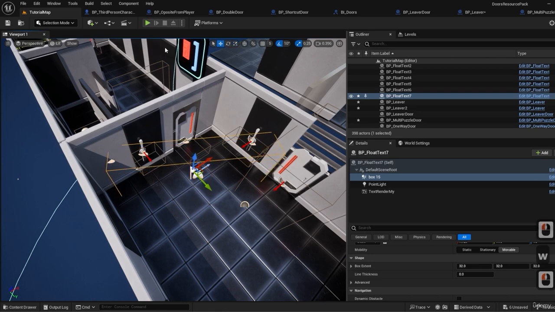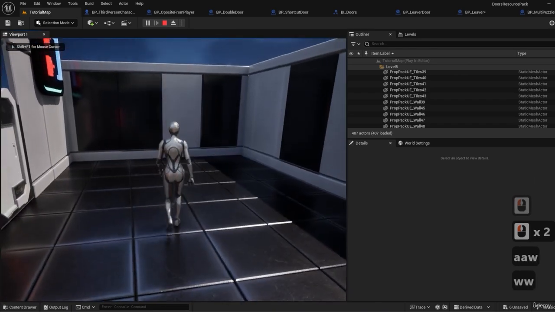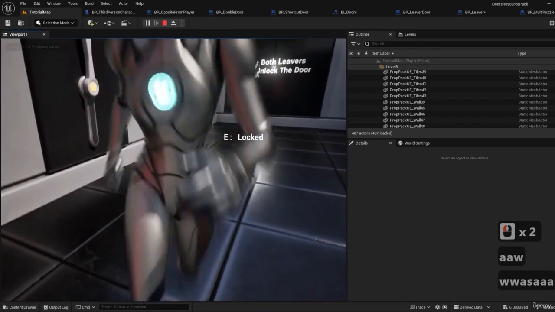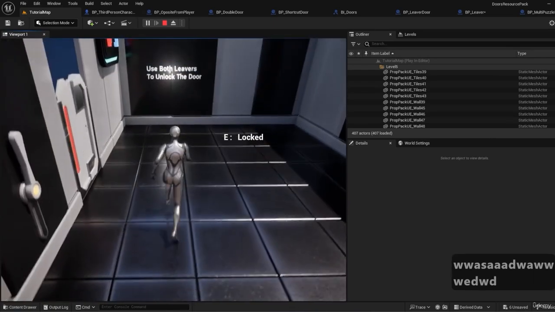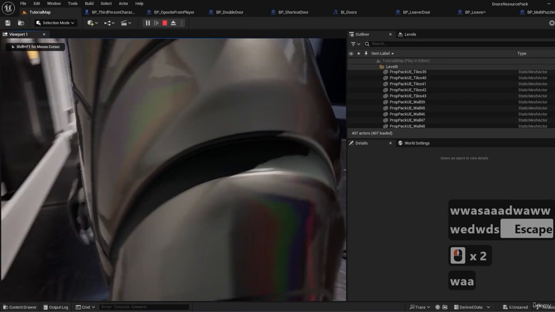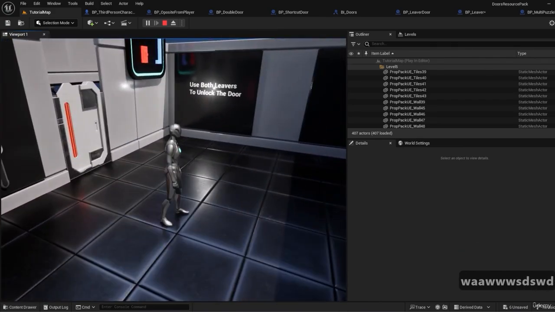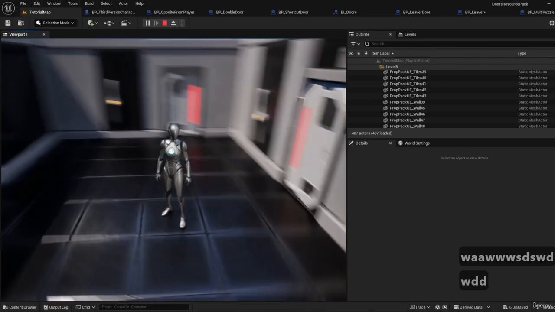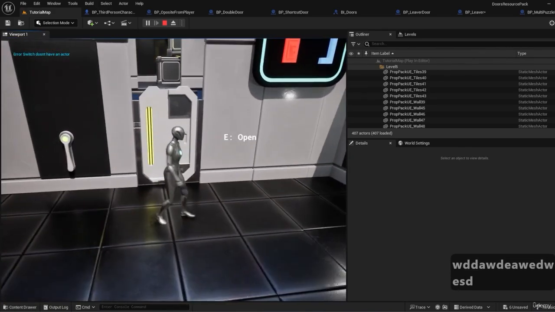Yeah, I think that's fine. So when we enter, yeah, I think if I was coming from here, it would be fine. I think I just spawn inside of it. Use both levers to unlock the door. Oh, there are two levers over here.